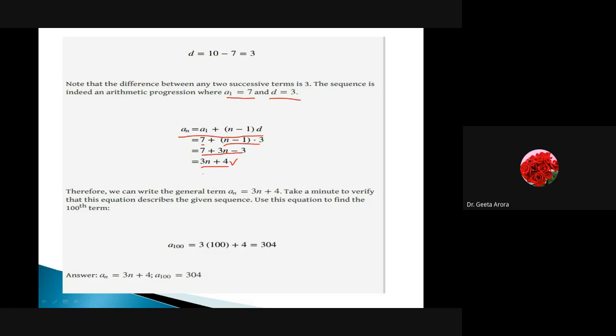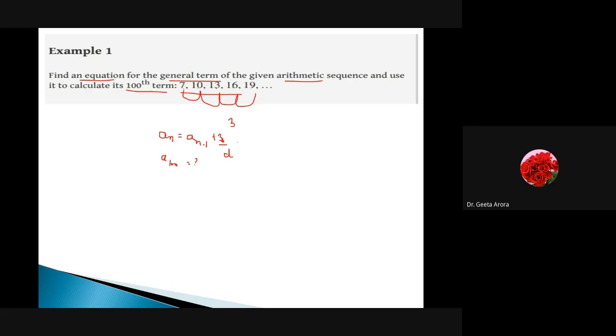Let's see if it is giving me the answer or not. a_n is equal to 3n plus 4. If I put n equal to 1, we have 3 plus 4, which gives me 7.